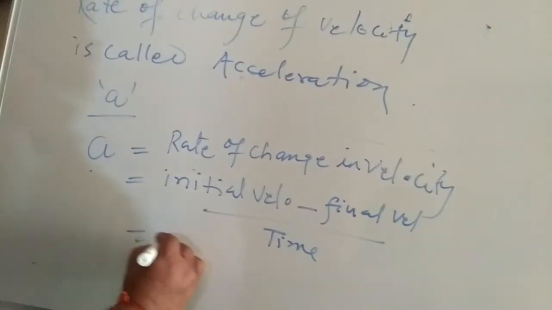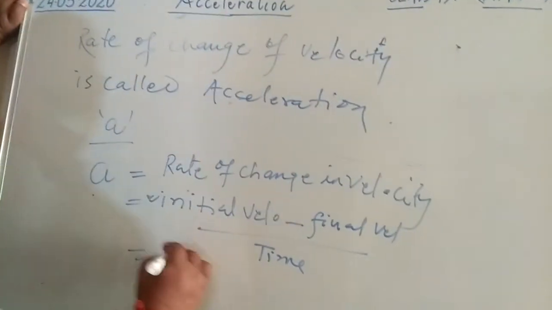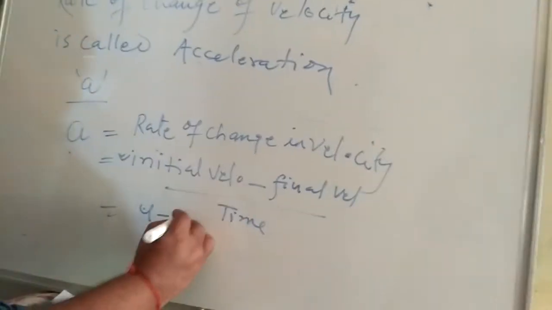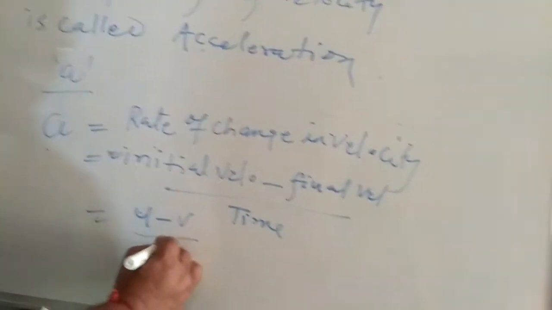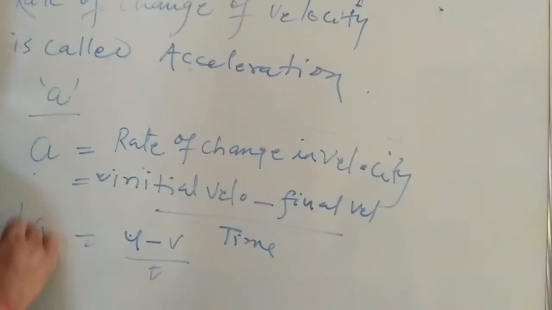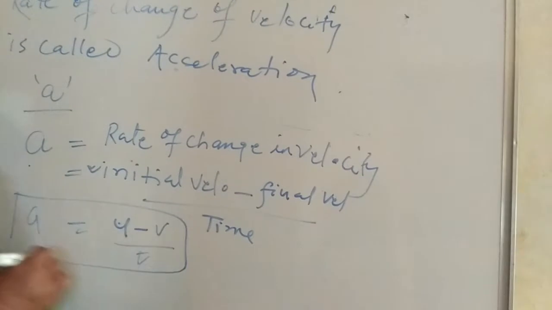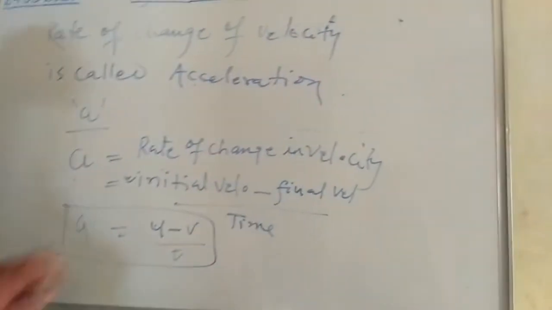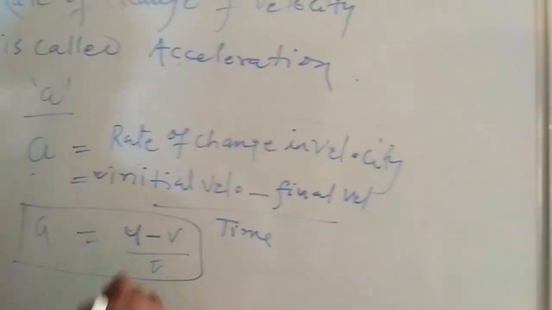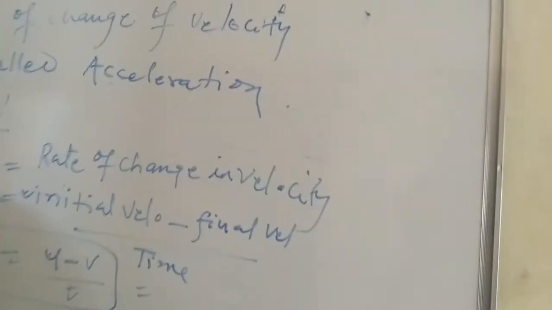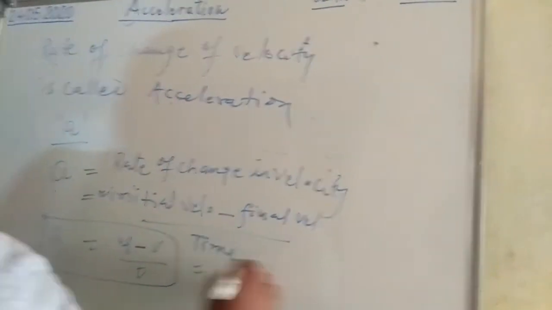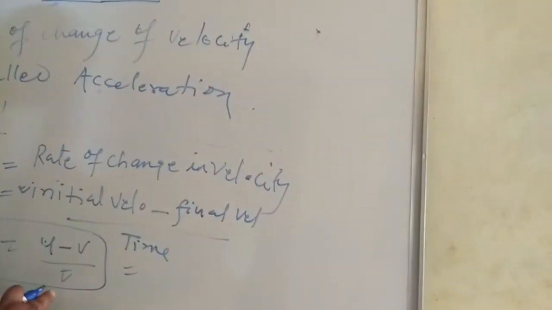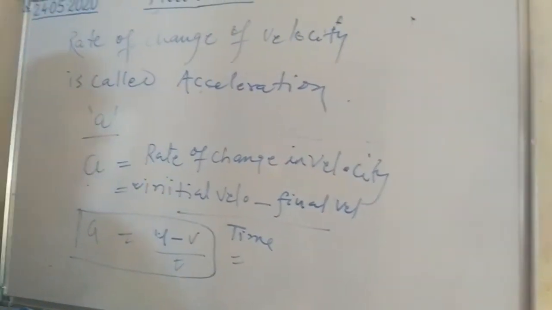Initial velocity is written as u, final velocity is written as v, and time is written as t. So a is equal to u minus v by t, and you know that this is a velocity and here is a time.